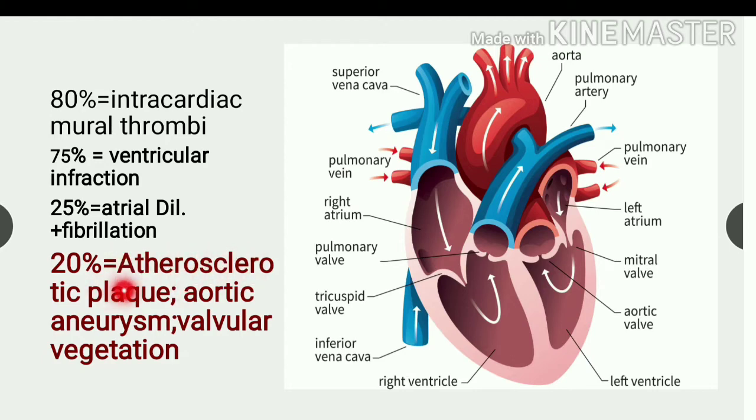Atherosclerotic plaque means it is the buildup of fat and cholesterol on the arterial wall. Aortic aneurysm means it is the enlargement of the aorta. There won't be any symptom until the aortic wall has ruptured, and it is most common in the abdominal aorta.